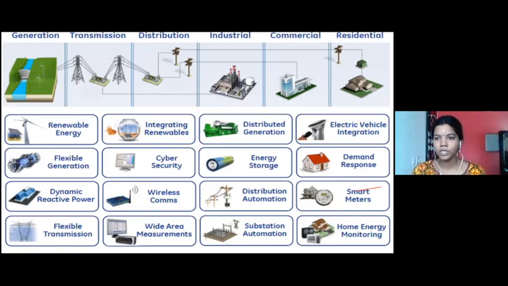The third one is all about distributed generation. Distributed generation is where an electrical grid has both the conventional as well as the non-conventional sources of energy. So both the renewable and the non-renewable energy resources will be there in this kind of distributed generation.